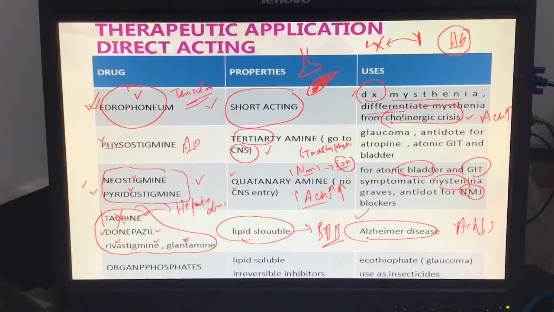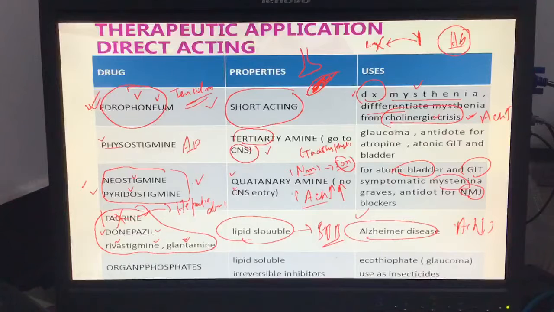If the patient gives a response to edrophonium, it's myasthenia gravis. If the patient does not give a response to edrophonium, what does it mean? If muscle contraction improves after application of edrophonium, it means it's myasthenia gravis. If muscle contraction does not improve after giving edrophonium, it's a cholinergic crisis. Now the second physician differentiates: hey, you already took medication, you did not inform me.